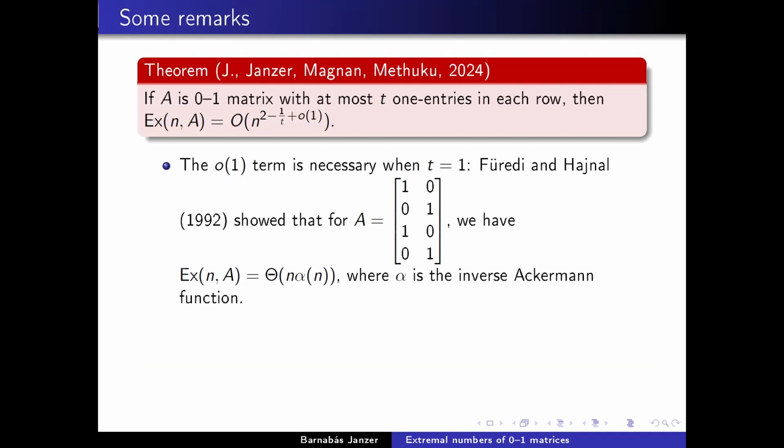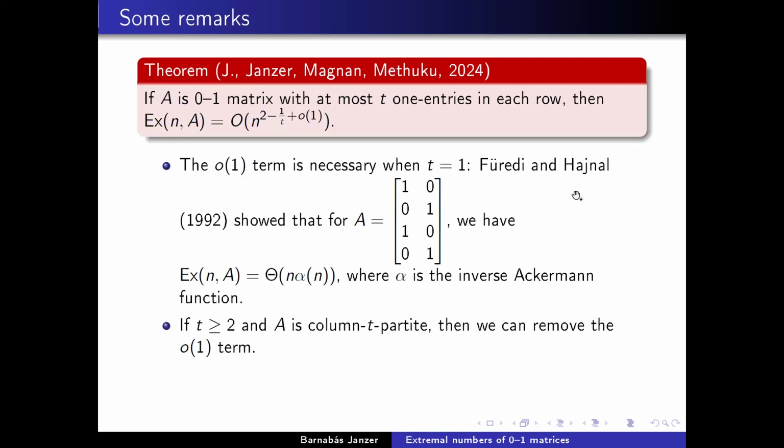We don't know if the little o(1) term is still necessary in the case when t is at least 2, but in one case we know that it's not necessary. When we have the column-t-partite assumption from the theorem of Methuku and Tomon, then we can actually even remove the little o(1) term. So in that case, we get just n to the 2 minus 1 over t.